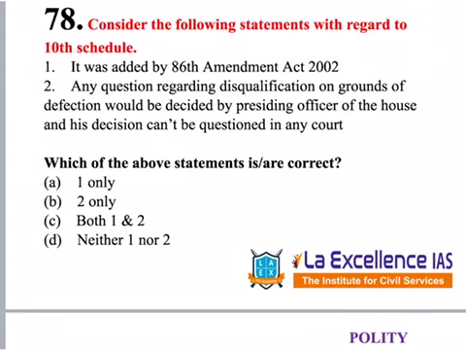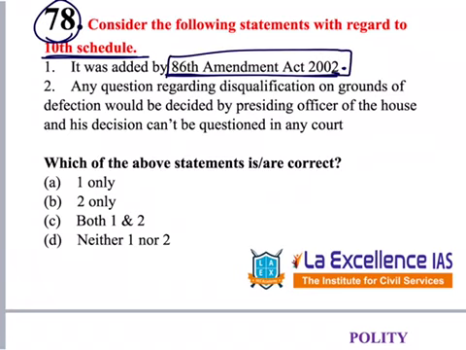The next question in polity is the 78th question. This is regarding the 10th Schedule related to the anti-defection law. Let's see what options are given. It was amended by the 86th Amendment Act 2002. This is a factual point, but this amendment is a very important amendment. What is it? It is related to the right to education, and with this amendment, Article 21A, the right to education, was added to the fundamental rights.